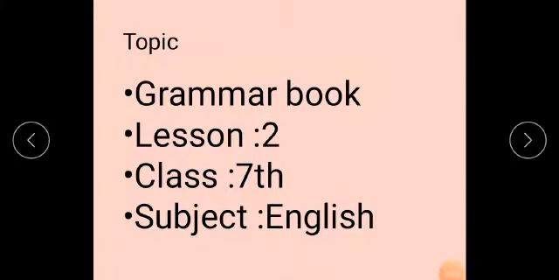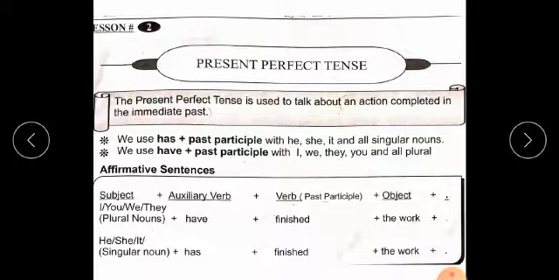Bismillahirrahmanirrahim. Assalamu alaikum students. Today we are going to start grammar book lesson 2 and our topic is present perfect tense. Students, open your book on page 5.